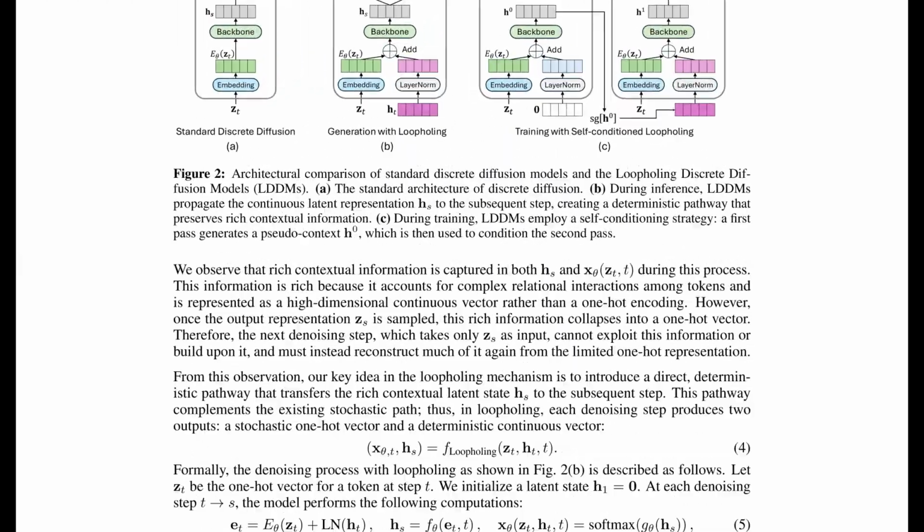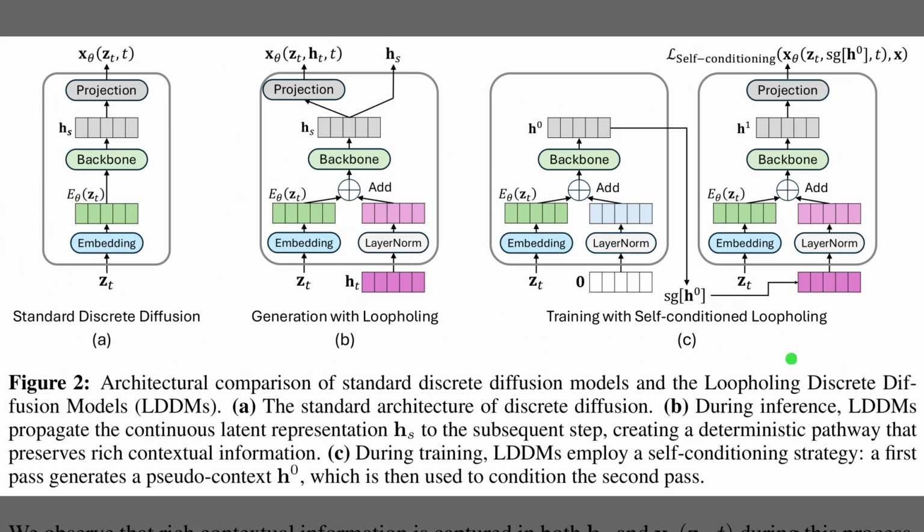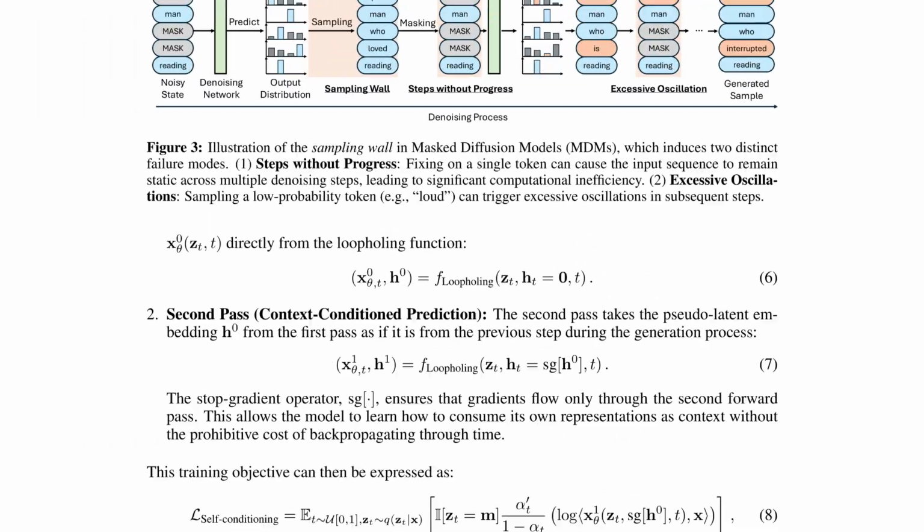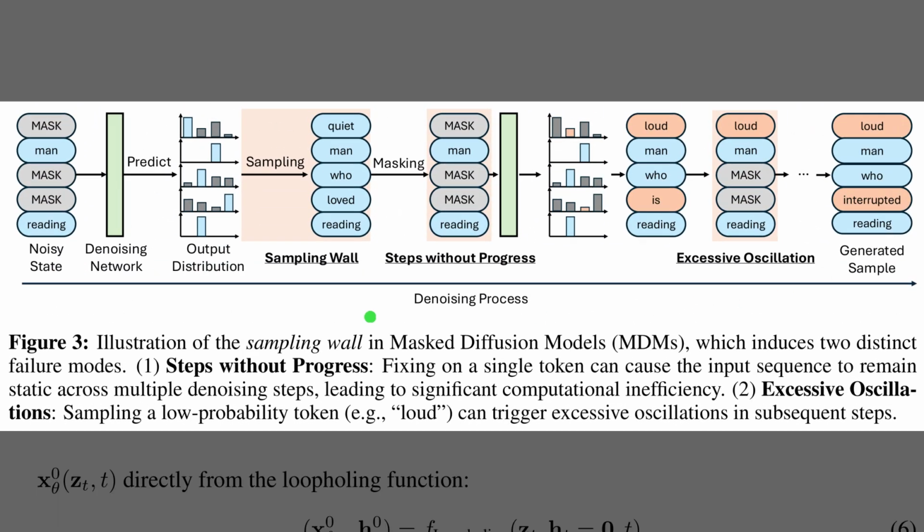So Figure 2 explains how the method preserves context across denoising steps and trains without heavy unrolling. The left panel depicts standard discrete diffusion, which loses rich information once a one-hot token is sampled. The middle panel adds a deterministic latent path, carrying HS forward so the next step sees both ZT and context. The right panel illustrates self-conditioning, which means a first pass creates a frozen pseudo-context that the second pass uses during training.